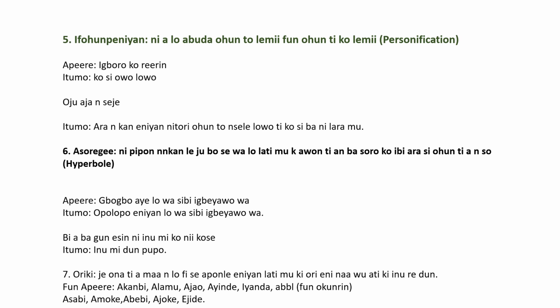What do we mean by this? It means kò sí owó lọ́wọ́, there is no much cash at hand. That's the meaning of kò sí owó lọ́wọ́. Igboro kò rẹ́rìn-ín, the street is not smiling. You know, smiling is for human beings. If I say the street is not smiling, I'm putting an attribute of the human being, to smile, on the street. And the street is not a living thing. So that is what we call personification. You personificate the situation.